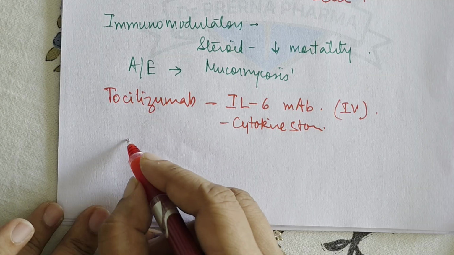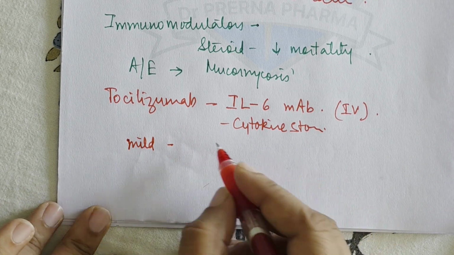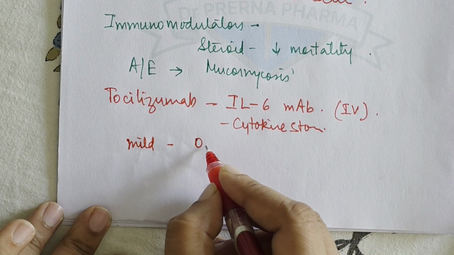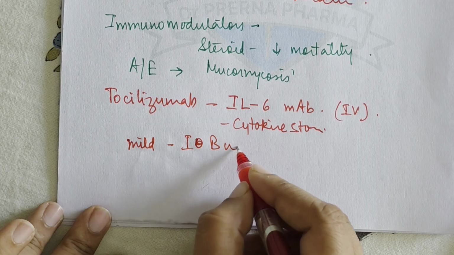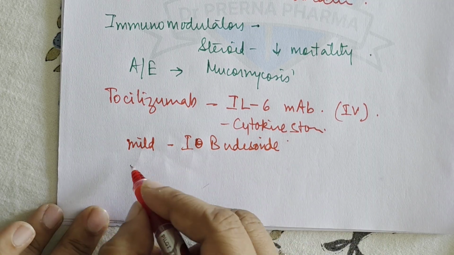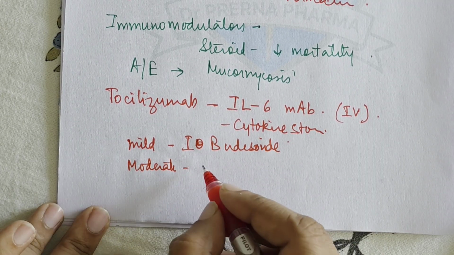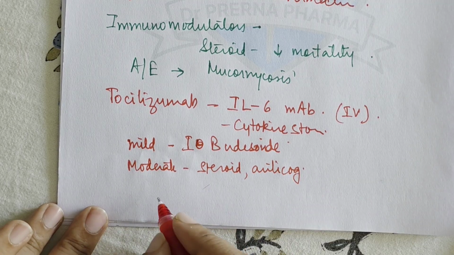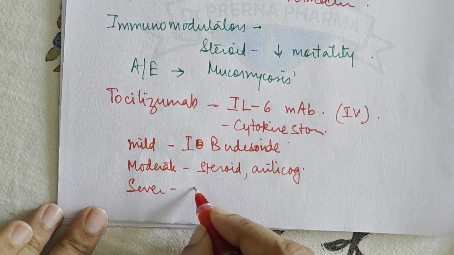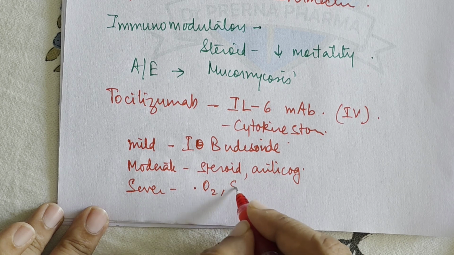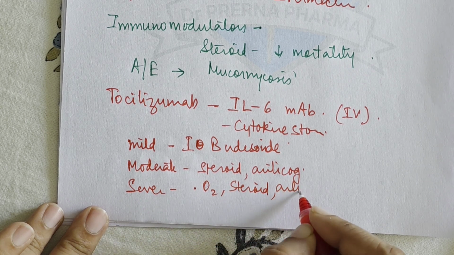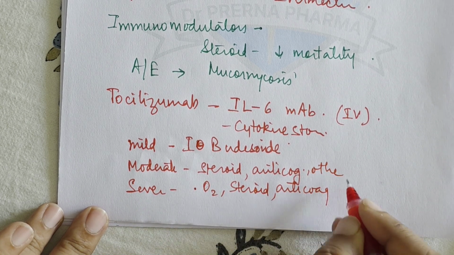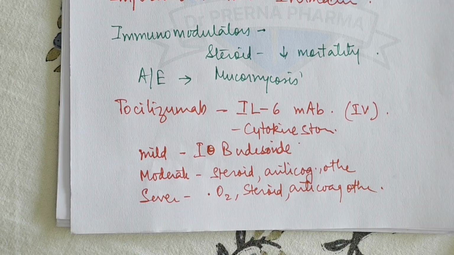So overall, in mild COVID, the drug that is given is inhalational budesonide, and antipyretics can be given. If it is moderate, that is SpO2 is less, then you give steroids, you give anticoagulants, and other therapies. Then if it is severe, so respiratory rate is high, SpO2 is low, then oxygen has to be given, steroids have to be given, anticoagulants to be given, and other drugs also, right? So this is the basic treatment for COVID-19.